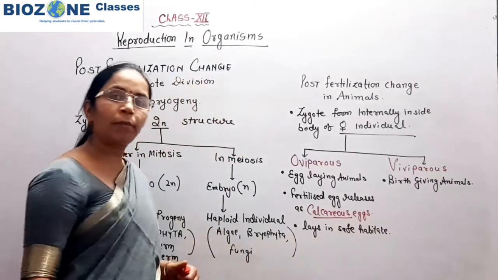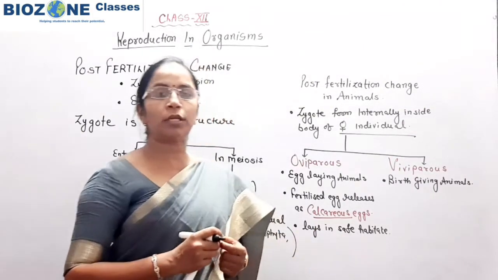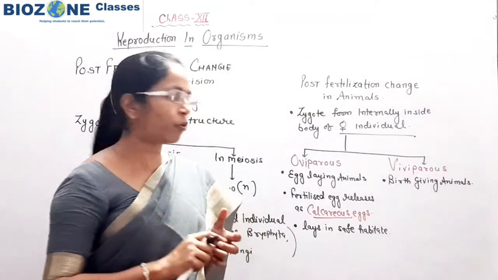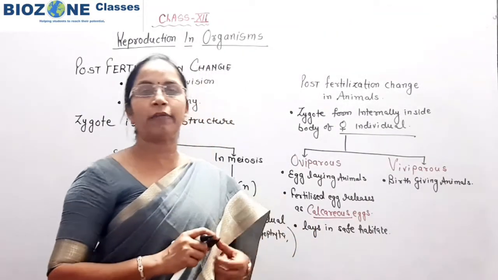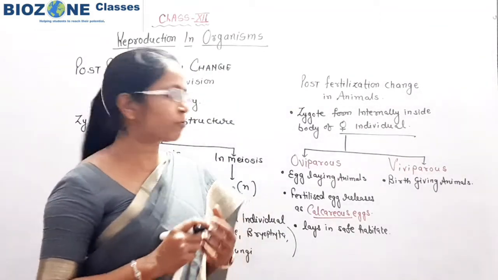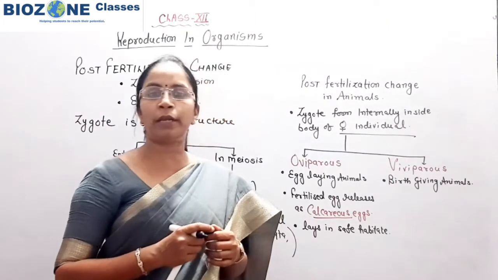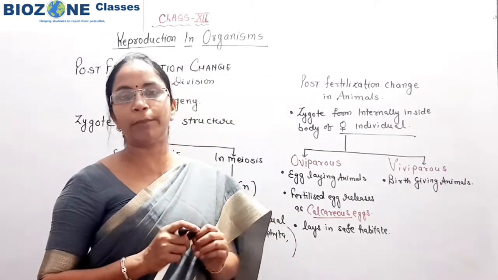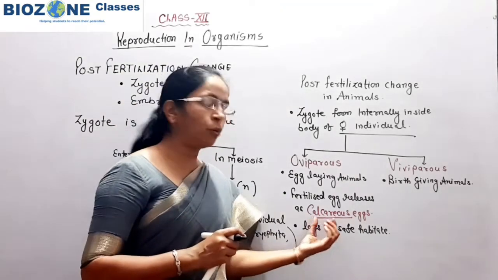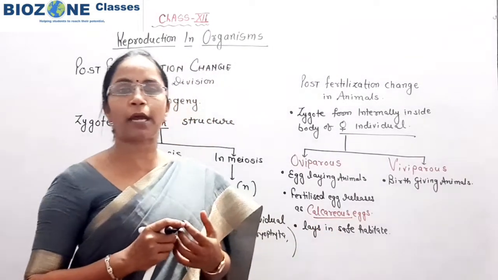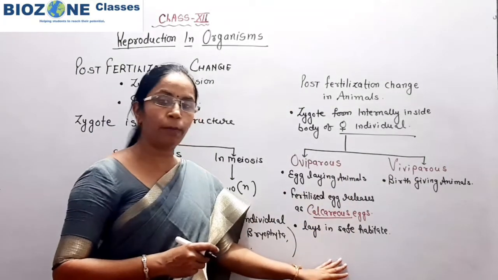So this part you remember, because one important need is to protect these individuals or eggs from predators. Therefore, the eggs are laid inside a safe habitat. Normally this phenomenon we observe in birds and reptiles, where calcareous eggs are there, and when the gestation period is completed or the maturation of the embryo is completed, hatching of the egg takes place, and upon hatching, the new individual, new bird or new reptile, comes out of the egg. So this part you remember for oviparous.